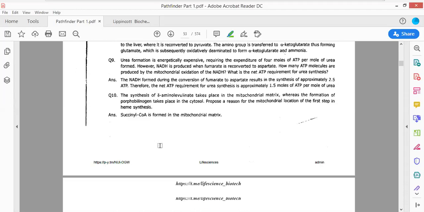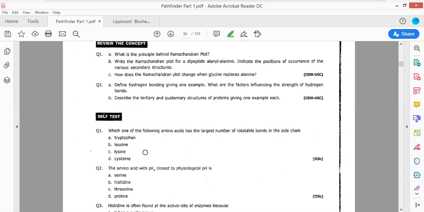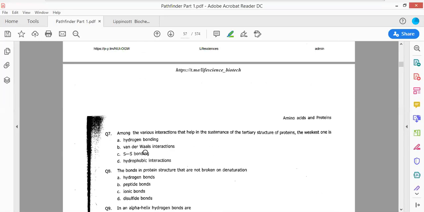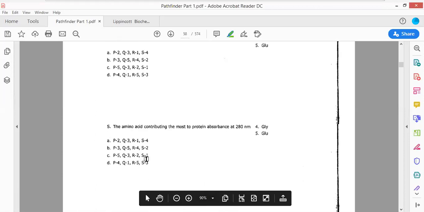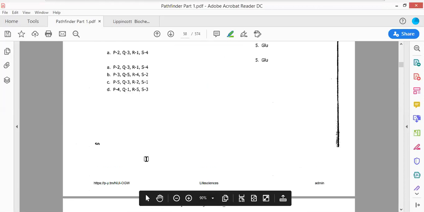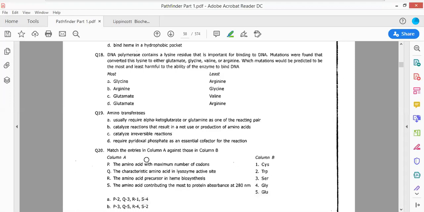So from my side, amino acid metabolism is all over. This chapter has been completed. These are all the different questions that you can solve from this particular book. There is the book MCQ, which has also been shared in your group. You have that book in hard copy, as well as test and evaluation, and the DPP, the daily practice sheet, has also been shared in your group. No problem. If you feel any issue, you can write to me.